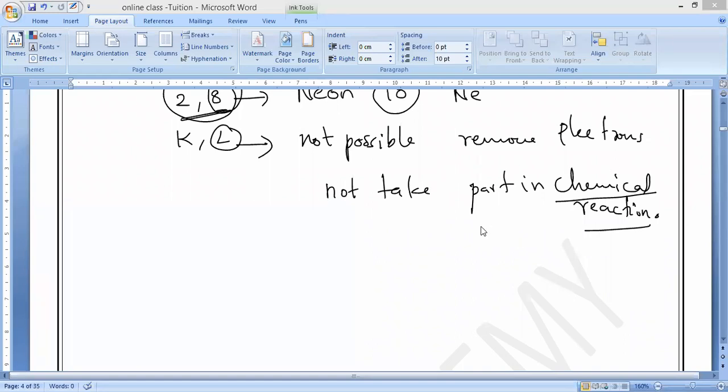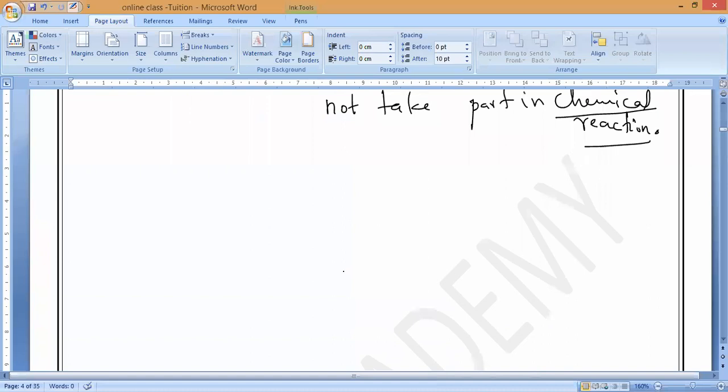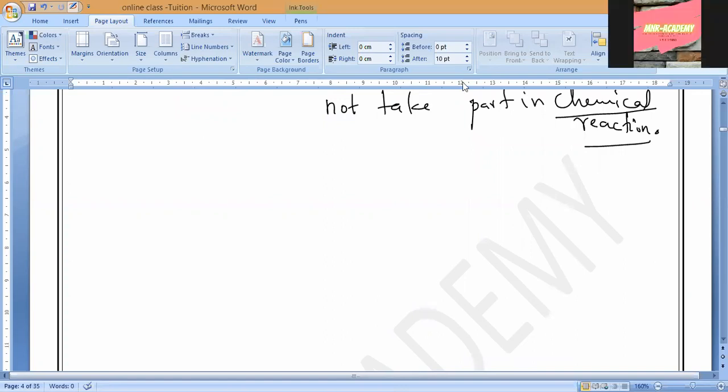The tendency of atoms to achieve a completely filled outermost shell or valency shell is called the combining capacity of an element. What should we call combining capacity? Valency. Understood?